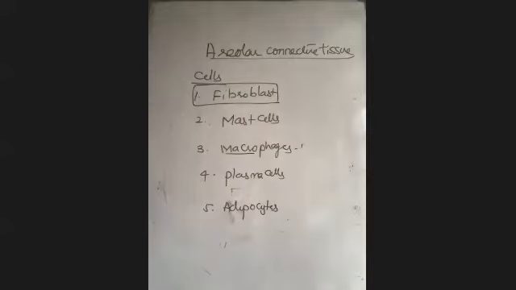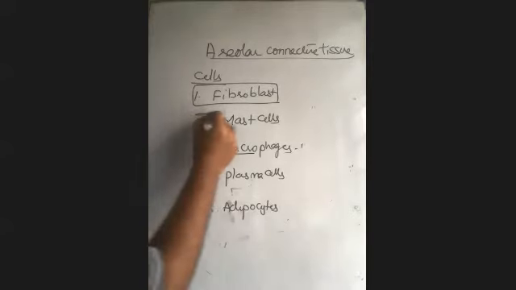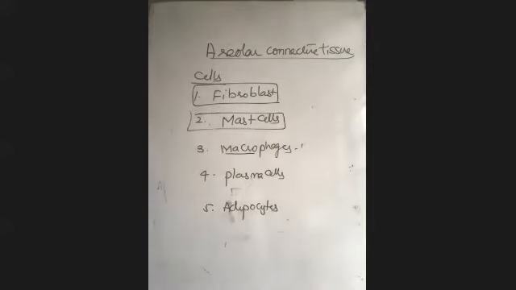Very good, that means you are following. Number 1, fibroblast cells are the most common cells which secrete fibers. The inactive form of the fibroblast cell is called a fibrocyte. Next, the second one, mast cells. The mast cells secrete heparin, which is an anticoagulant, histamine, bradykinin, and serotonin. Histamine attracts the histiocytes and bradykinin is a vasodilator. Serotonin is a vasoconstrictor. As we know, the vasodilators cause inflammation in response to injury and infection.